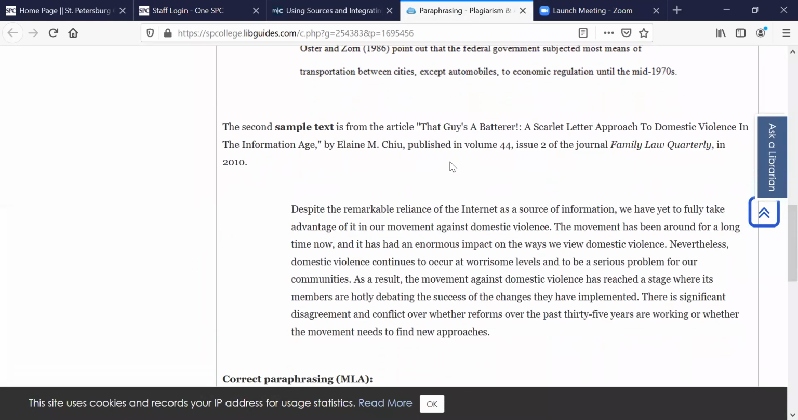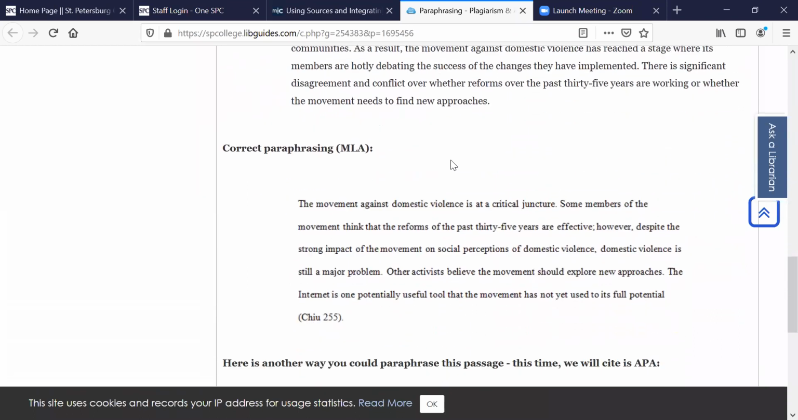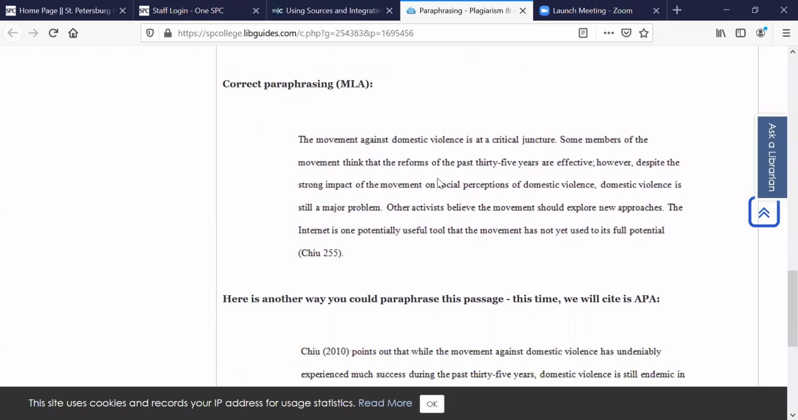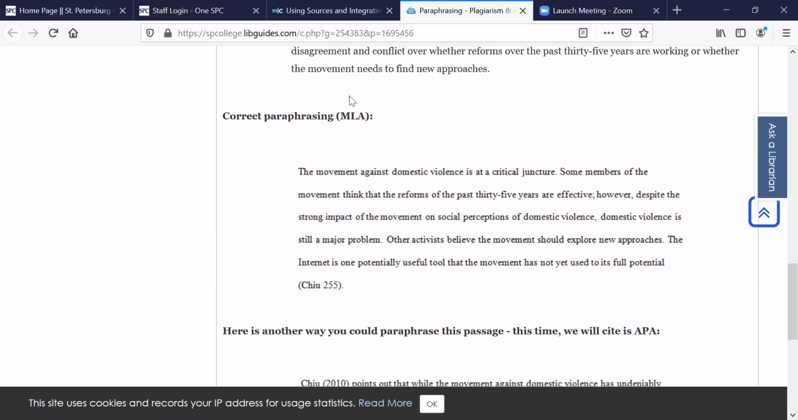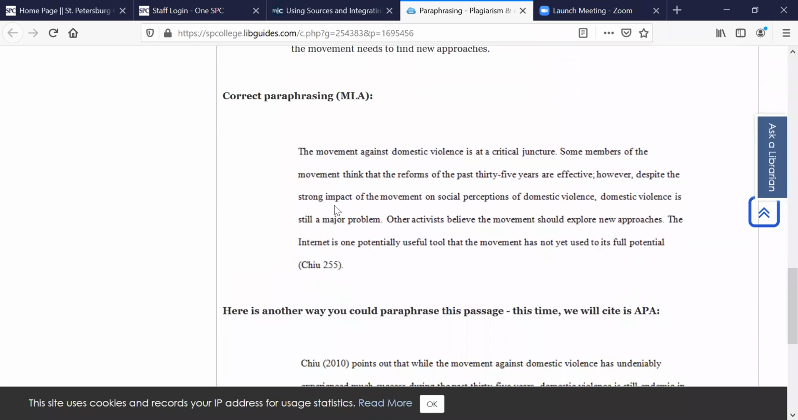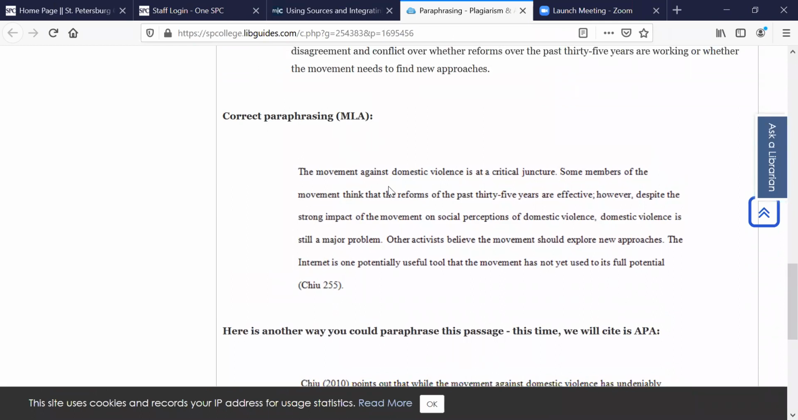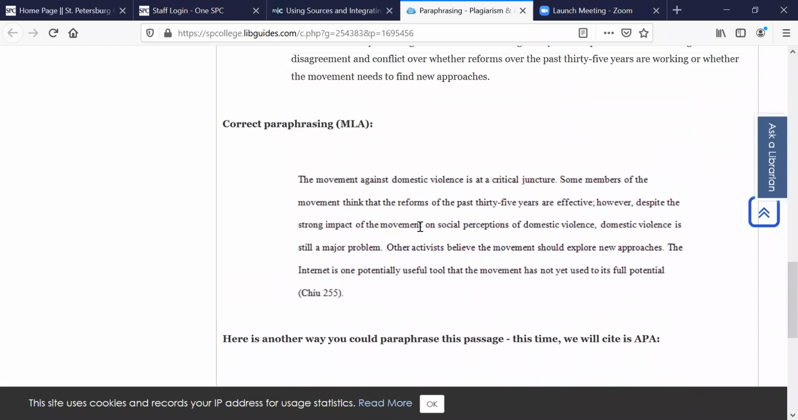Another way you can do that is to give your paraphrasing and then put the author's last name with the page number, if it has a page number, at the end. Keep in mind, this does show MLA and APA, and we are only using the MLA style when you're looking at these notes.